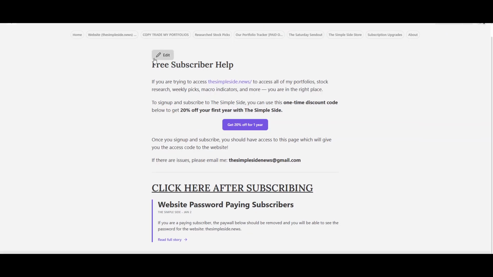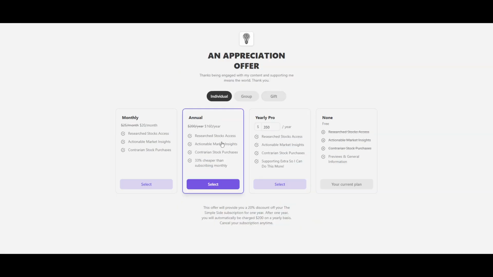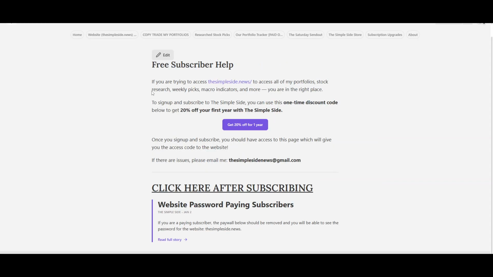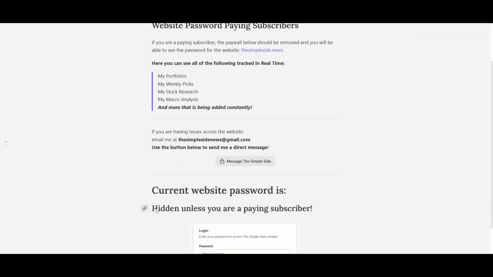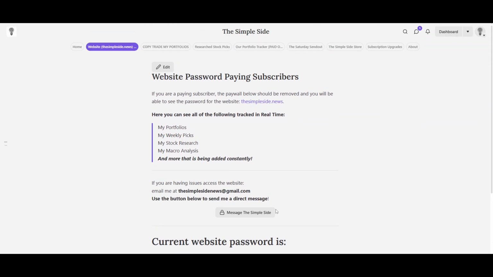And then after you subscribe, so let's say you're a free subscriber, you come in, you click this, it takes you to the subscribe page, you go ahead and you subscribe, that's all well and dandy. Then you can click on this button here or on this here, and this will take you to that same heading we saw at the beginning where you will be able to get the password to log into the website.